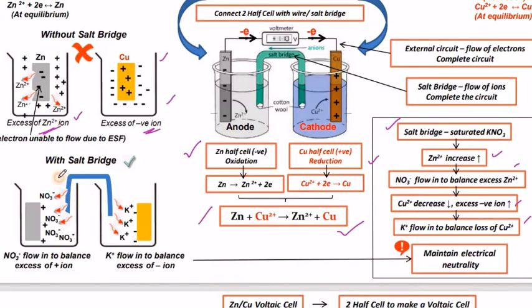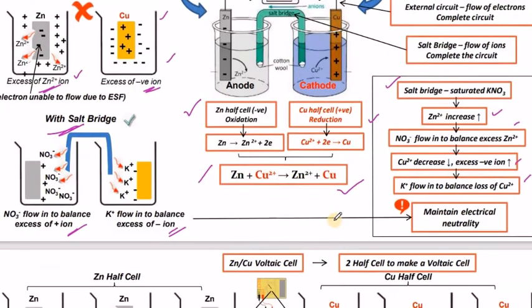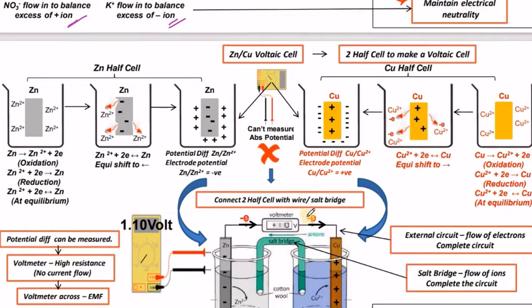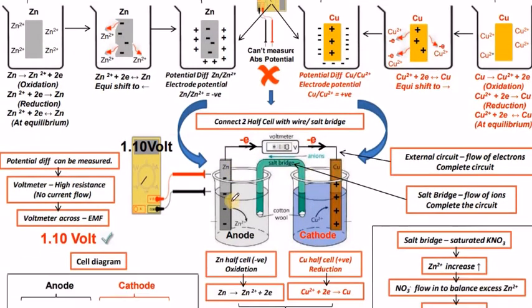The salt bridge is required, and in it NO3- ions flow in to balance the excess of positive ions, and K+ ions flow in to balance the excess of negative ions. That means to balance the neutral charges, K+ and NO3- ions from the salt bridge will be utilized. Okay. Let us look into this zinc and copper voltaic cell diagram one more time.